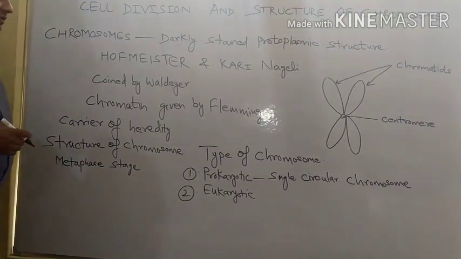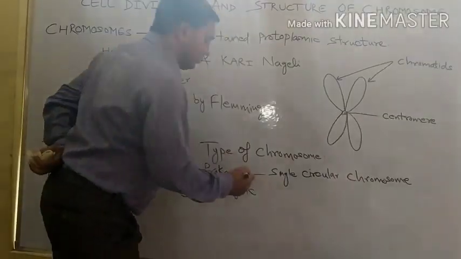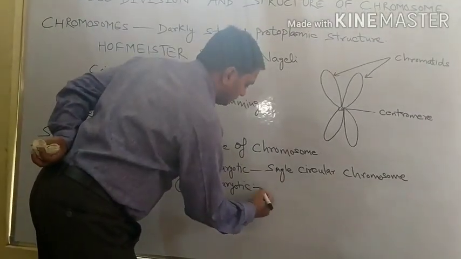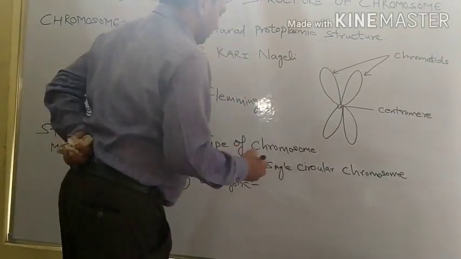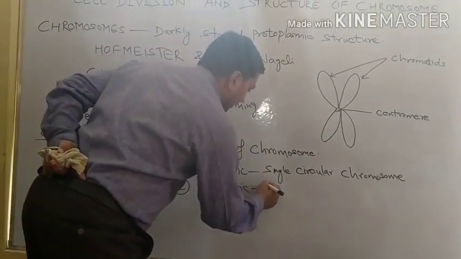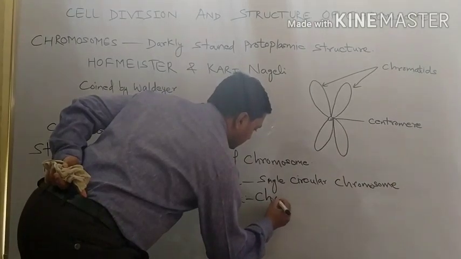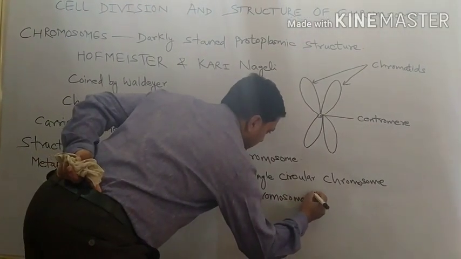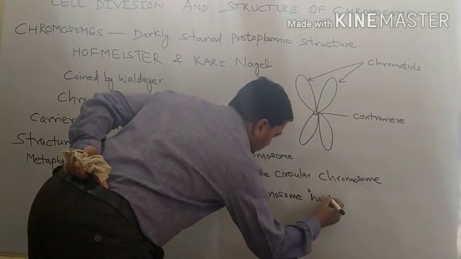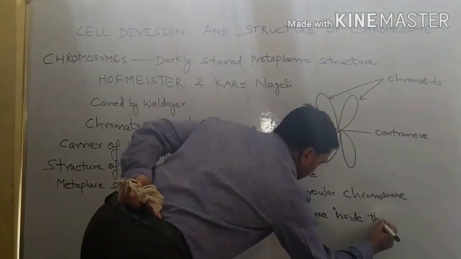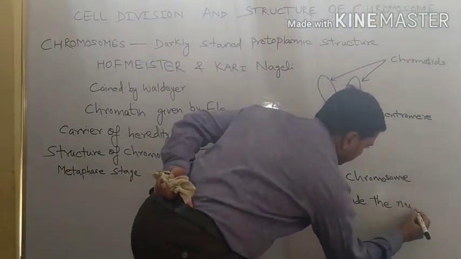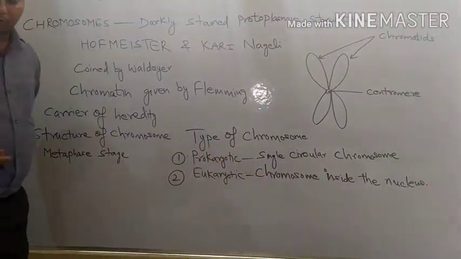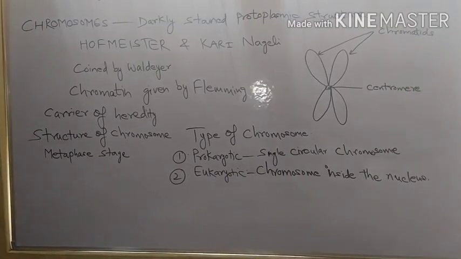Whereas in the eukaryotic cell, the chromosome is present inside the nucleus. So both prokaryotic and eukaryotic chromosomes are discussed.